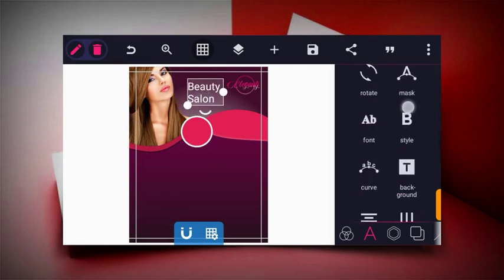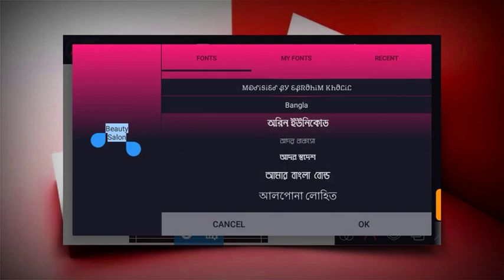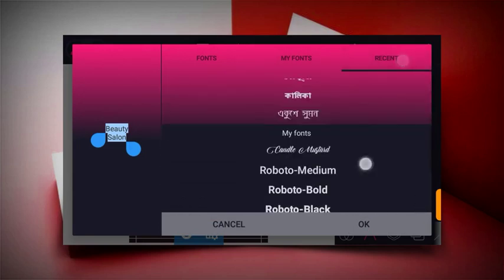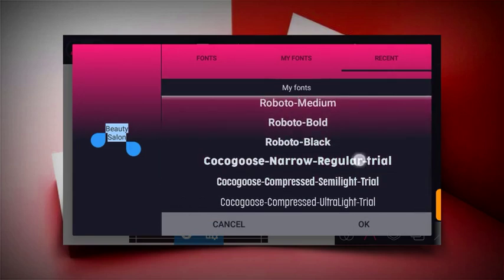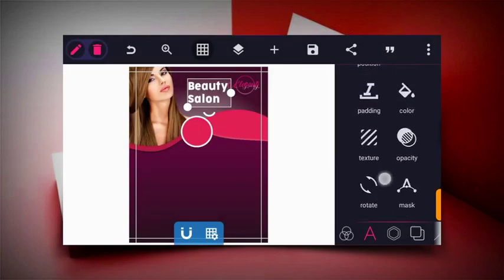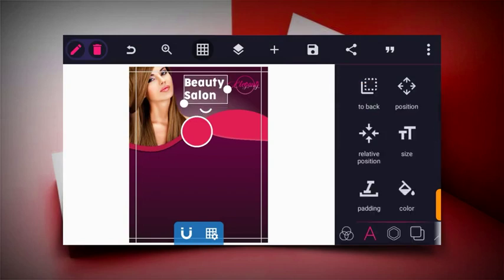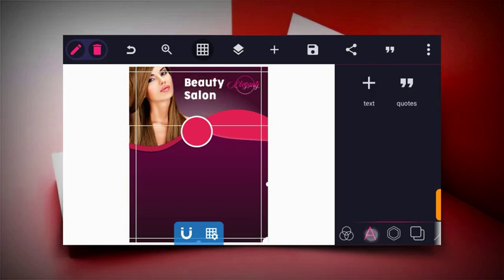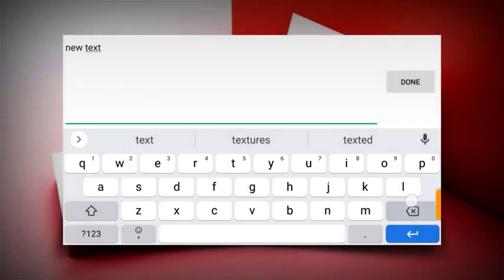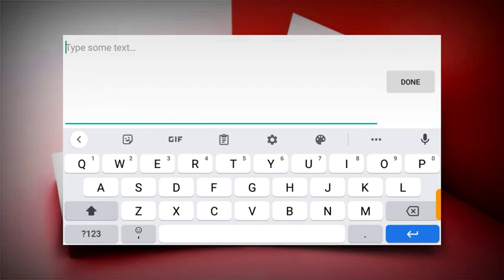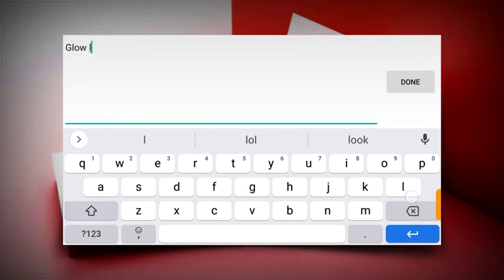So let's click on AB and change the font to something like this, and then let's position it very well. So after this is to write our other texts, maybe your slogan or your adverts stuff. Glow, shine always.